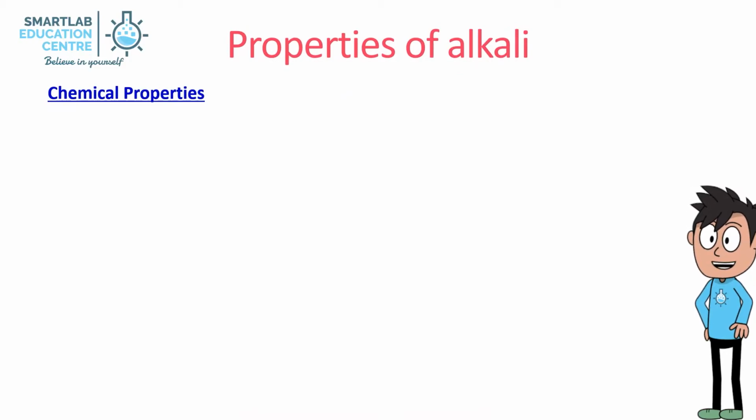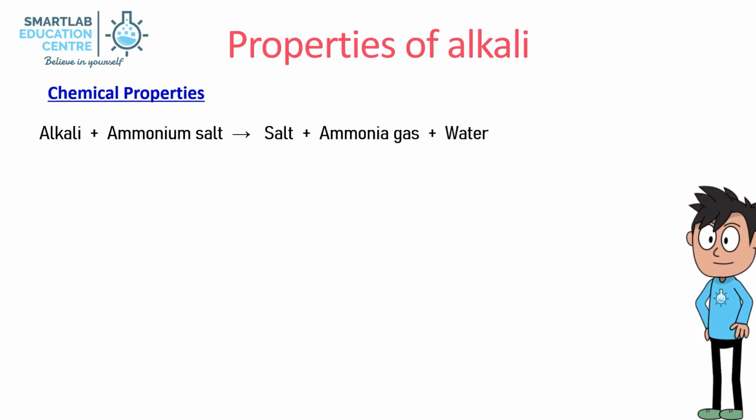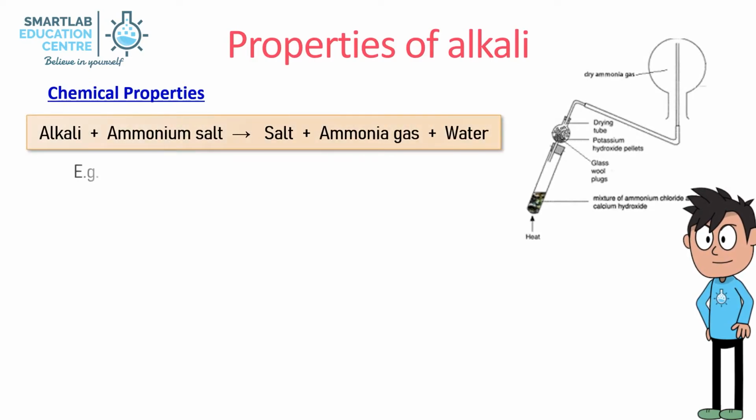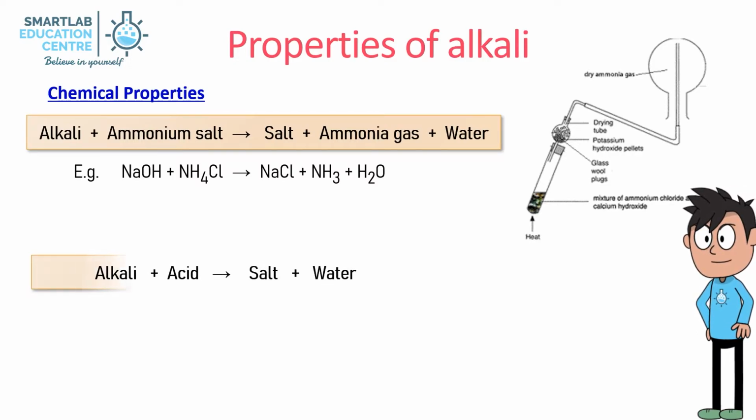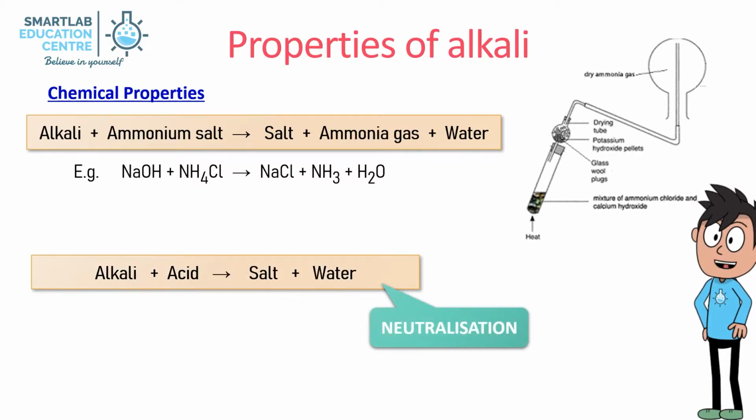The chemical properties of alkalis are: alkali reacts with ammonium salt to form salt, ammonia gas, and water. An alkali and an acid react to form a salt and water. This is called a neutralization reaction.